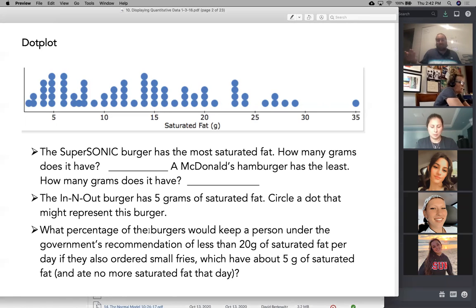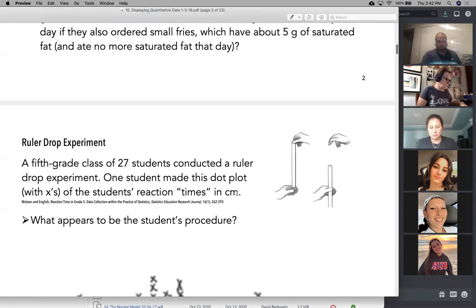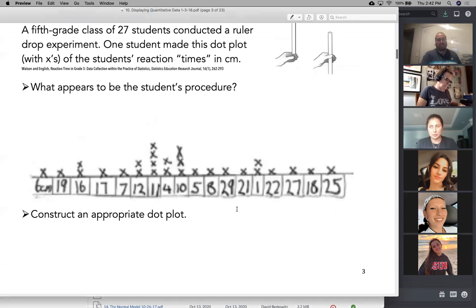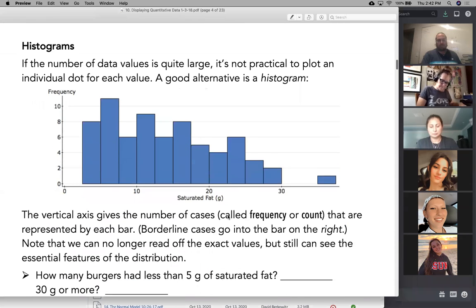Try to have the dots the same size so that the heights correspond to how many you have. If you have big dots here and small dots here, it's going to skew your perceptions. But dot plots are fairly self-explanatory, I would hope. And then, of course, there are bad dot plots, with numbers not in order. Okay. And then we have a histogram.